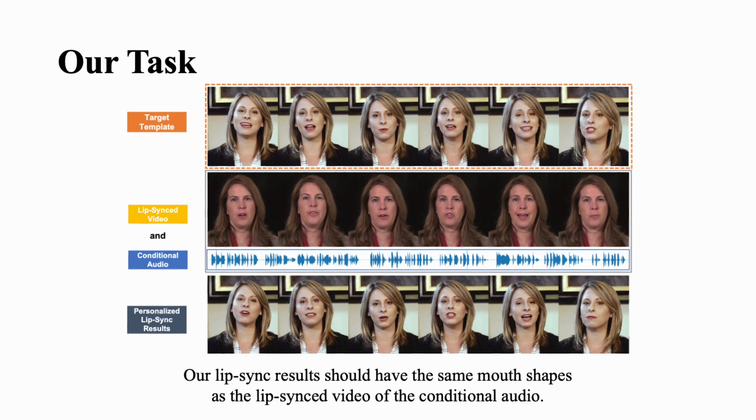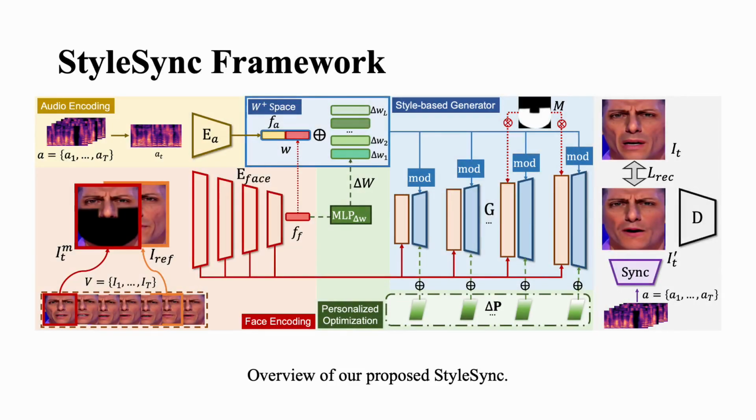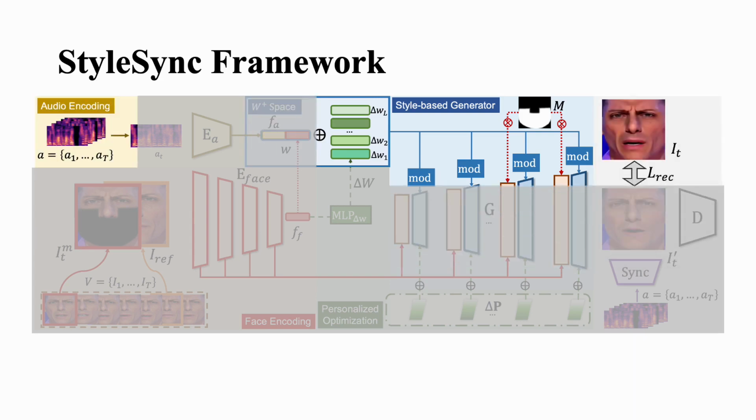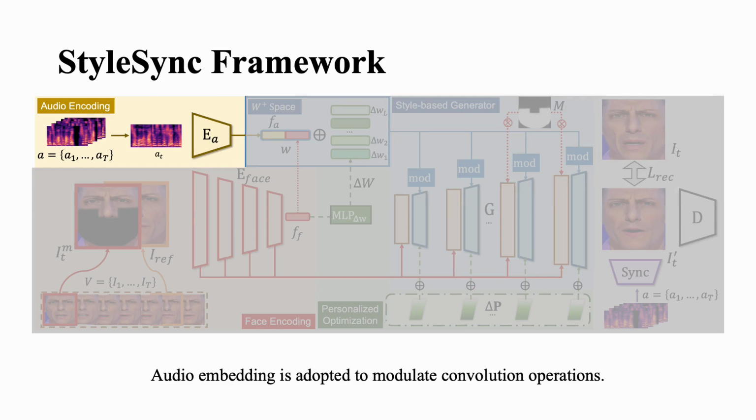In this figure, our lip sync results should have the same mouth shapes as the lip-synced video of the conditional audio. Our StyleSync framework is simply designed by leveraging several successes of previous style-based generators. The basic elements of the original StyleGAN2, including the W+ space and the StyleGAN generator layers, are depicted in blue on the figure. Different from randomly sampling from the latent space, we use the audio embedding to modulate convolution operations in the generative layers, which is depicted in yellow on the figure.